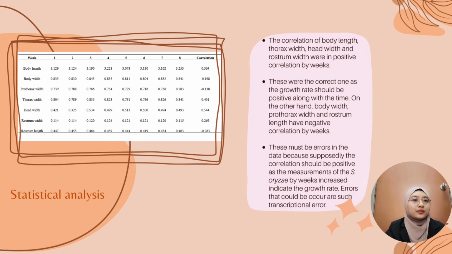Errors that could occur are such as transcription error. When information is inaccurately written down or recorded, transcription error occurs, according to Wahi et al. in 2008. Examples of this include comparing numbers inaccurately or skipping numbers when entering data from a datasheet into a computer application. Probably during recording of the measurement data in Excel, a few measurements were recorded wrongly, then affecting the overall statistical data analysis.